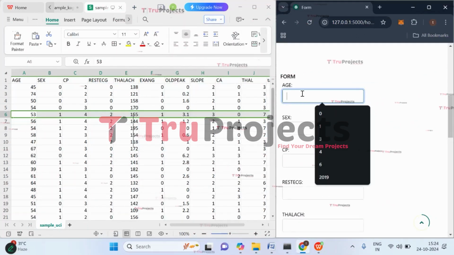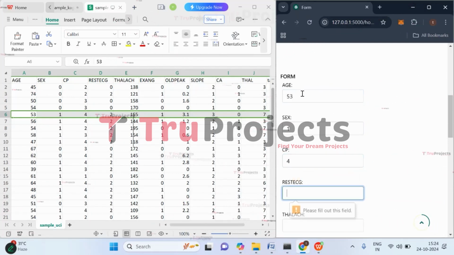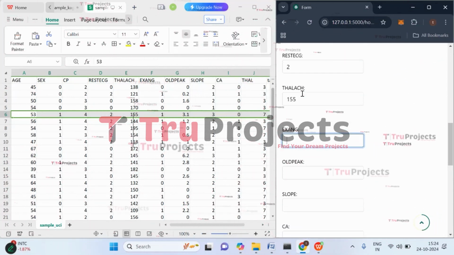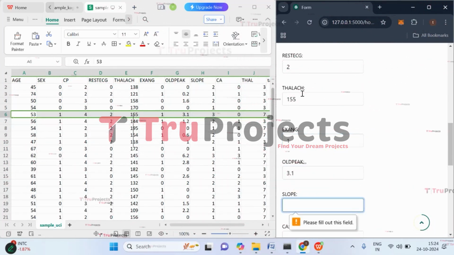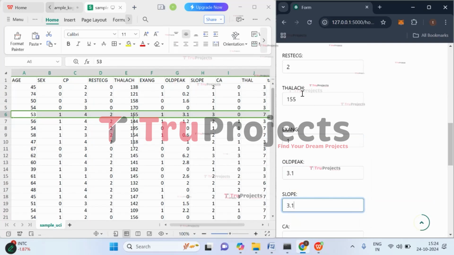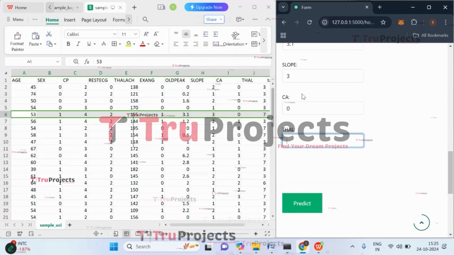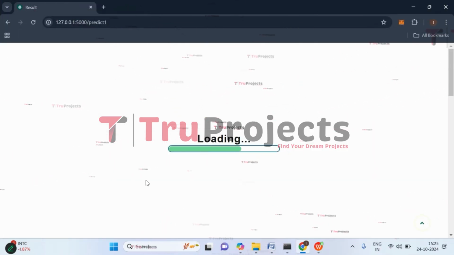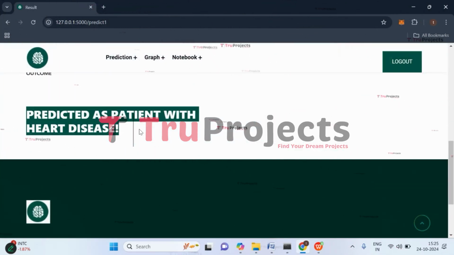So the age of the person is 53, gender is 1, CP is 4, rest ECG is 2, thalach value would be 155, exang is 1, oldpeak is 3.1, slope would be 3, and CA is 0, Thal is 7. Click on predict. So here we got the prediction that patient has the heart disease.